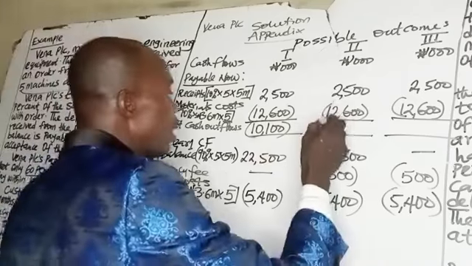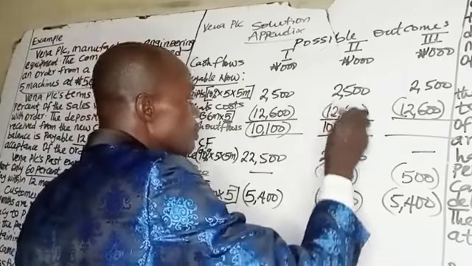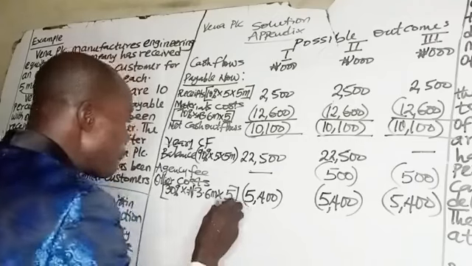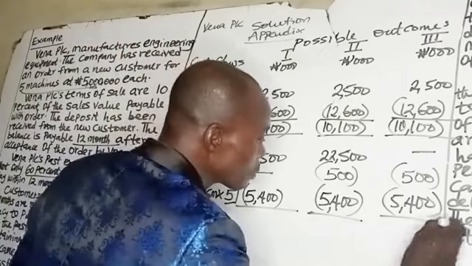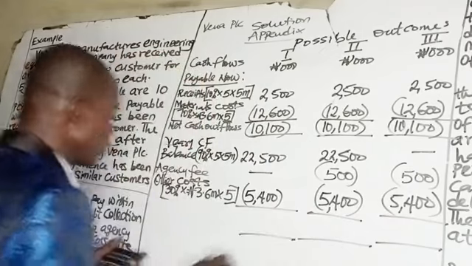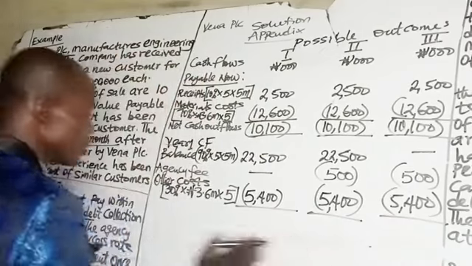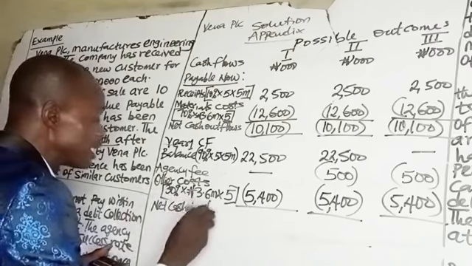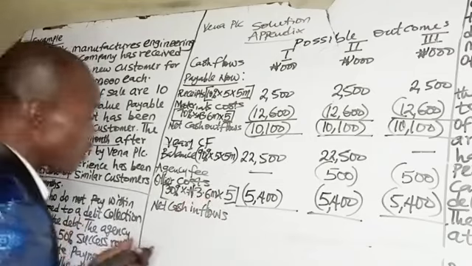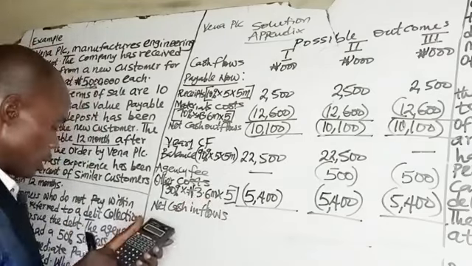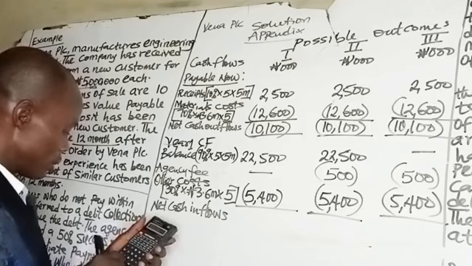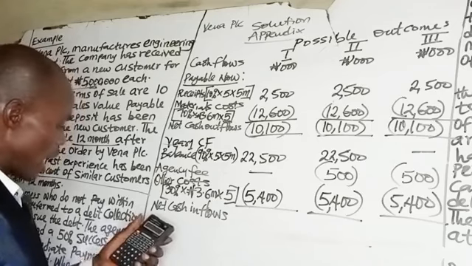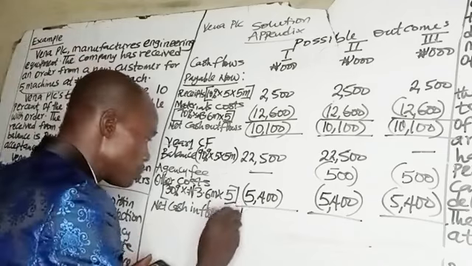Then for the second scenario, it will still be the same. The third one will still be the same. Then for cash flows in year 1, we have net cash inflows. Receipt is greater than payments. That is why we have it as an inflow. 22.5 minus 5.4, we have 17.1 million.